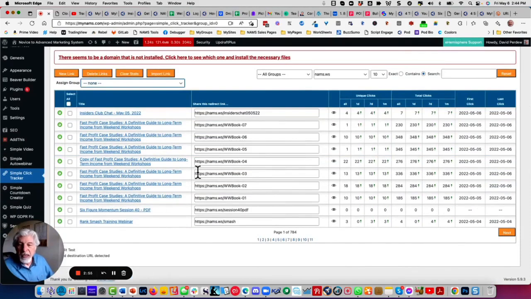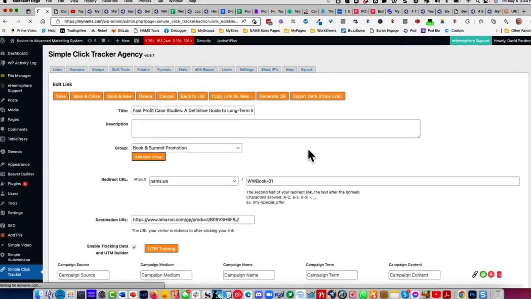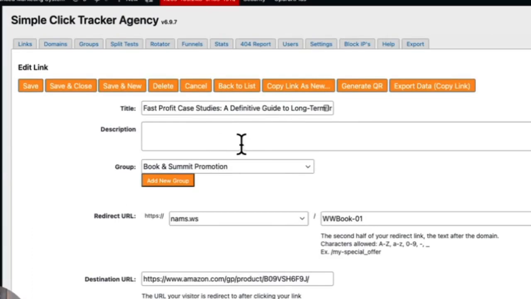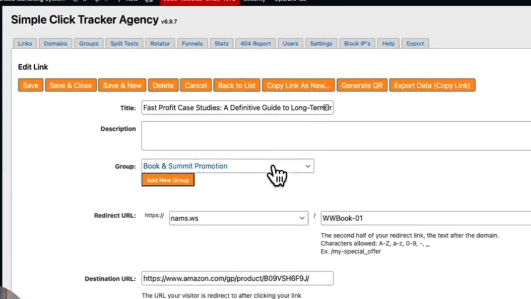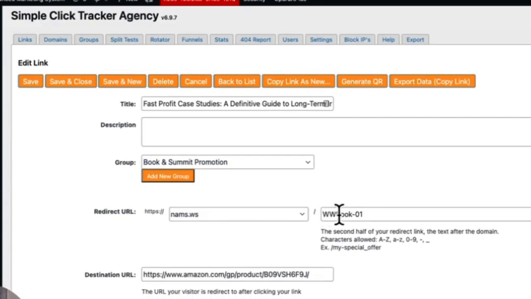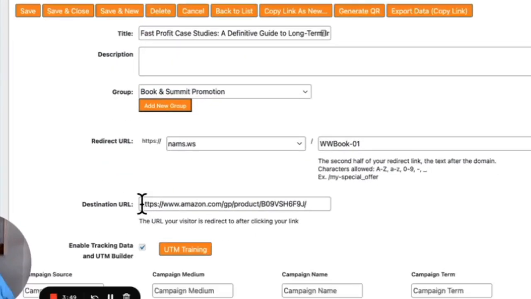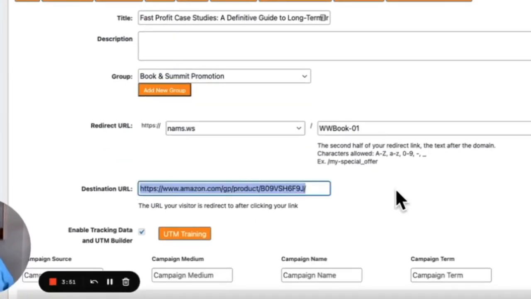So let me show you a quick inside view of the link itself and what happens. So let's just grab this one here. So this is my Fast Profit Case Studies book referral, right? So what I've got is a title, a description. You can put anything in here. It's all searchable when you search. You can choose your group. Here's my descriptor for the shortened link that really helps me identify where I want people to go. And that's all going to my Amazon book link right there.